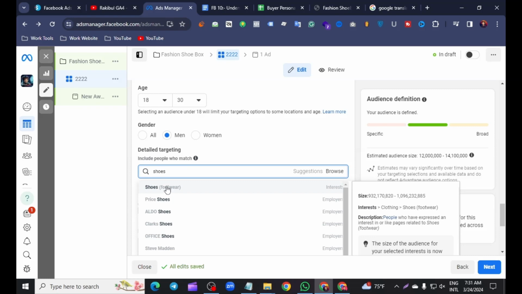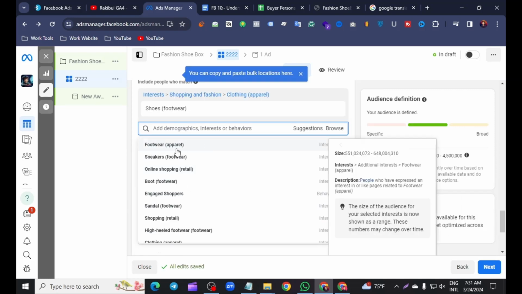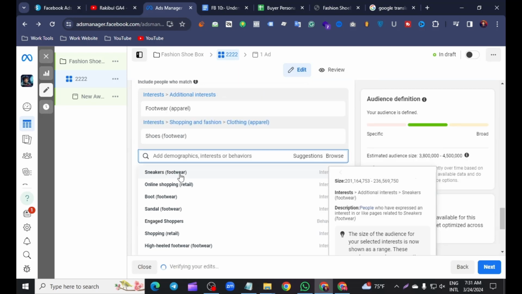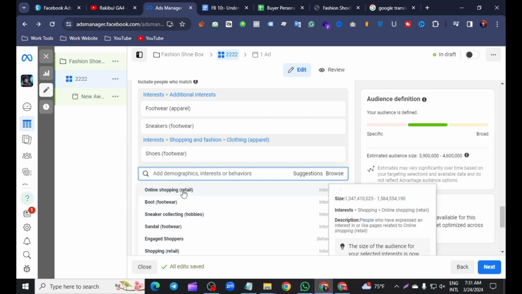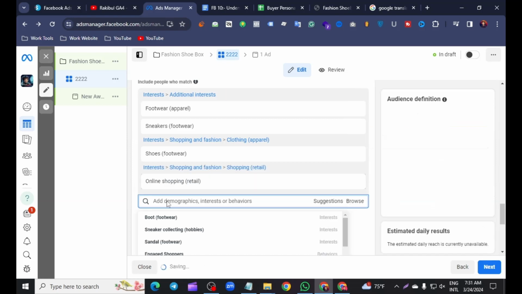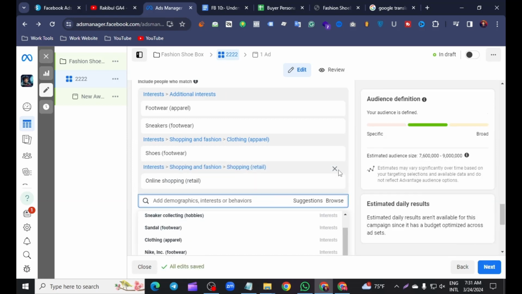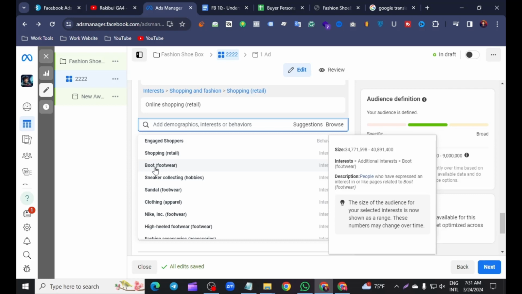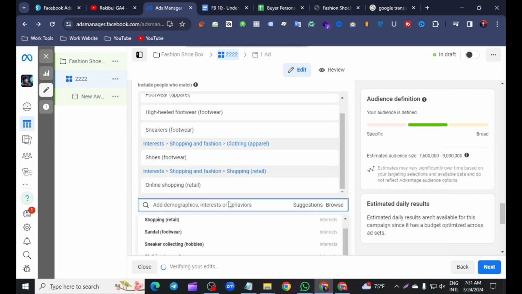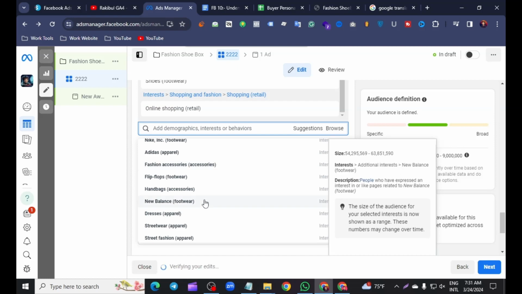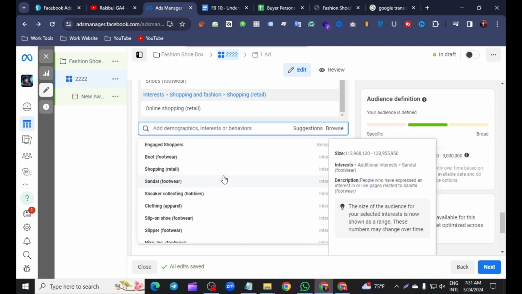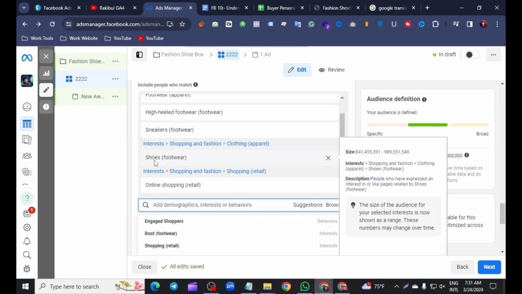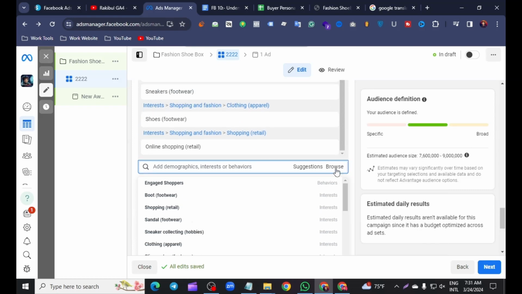I select the first option, shoe footwear. Facebook suggests footwear apparel, sneakers, online shoe replicas, and boots. I don't sell boots, so I don't click the boots option. We select the suggestions related to our product: sneakers, shoes, and online related shoes.